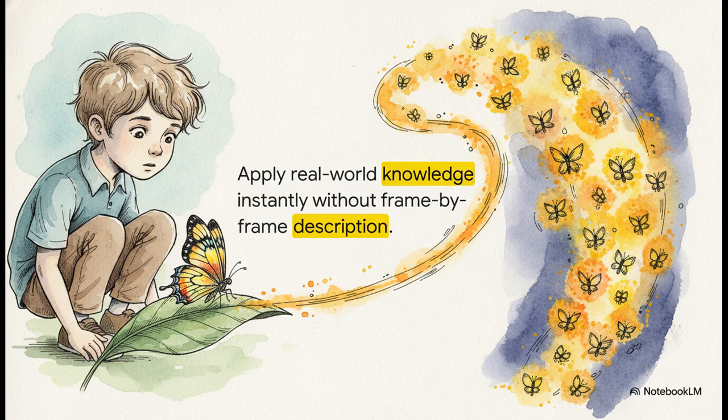For example, let's say you generate a video of a boy looking at a butterfly. You can simply type, change the butterfly to a swarm of fireflies, and Omni just gets it. It executes it perfectly because it understands context. You are quite literally directing the scene in plain English, which lets your creativity flow with zero technical friction.